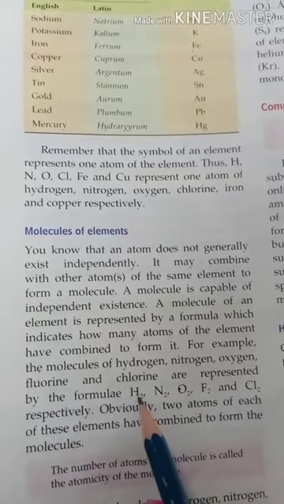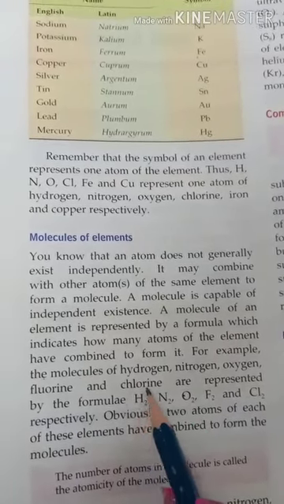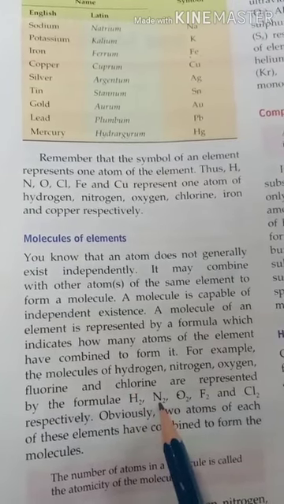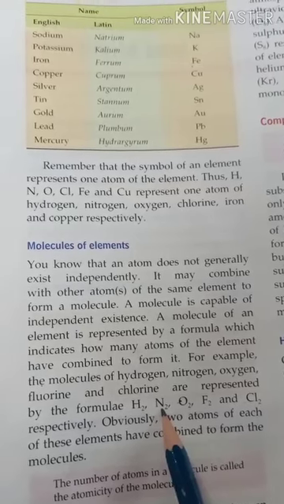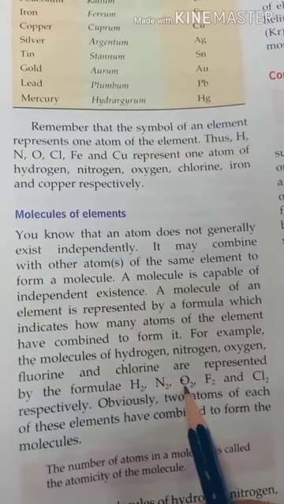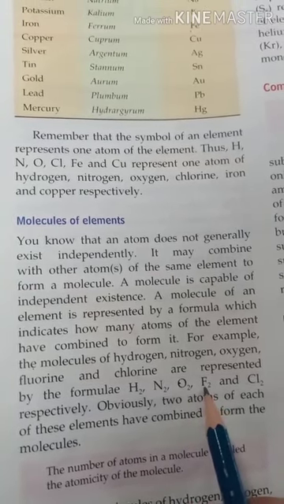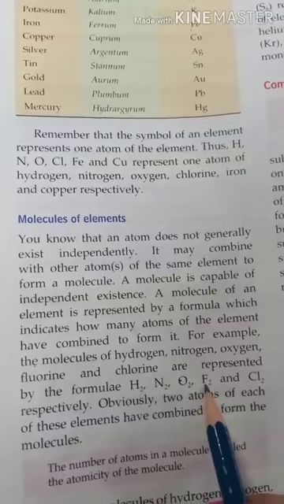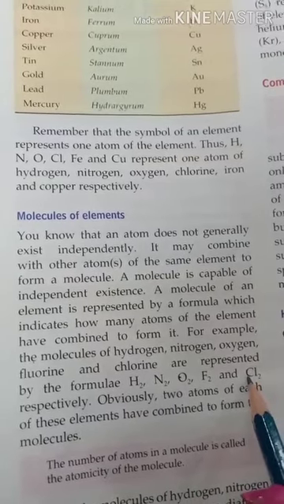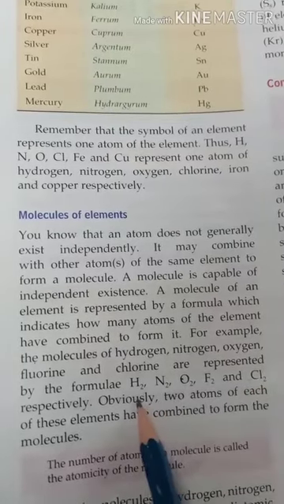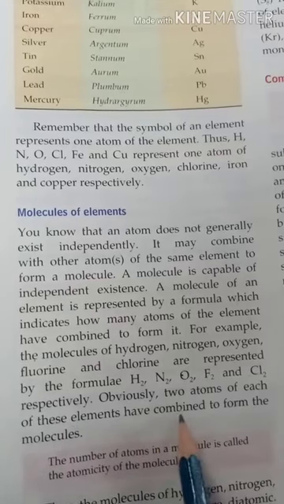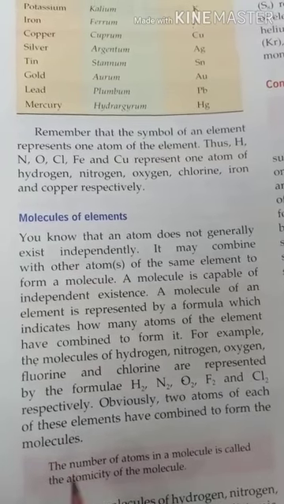So H2 means the number of atoms in a hydrogen molecule is 2. The number of atoms in a nitrogen molecule is 2. Similarly, the number of atoms in an oxygen molecule is 2, in a fluorine molecule also 2, and in a chlorine molecule again 2 atoms of chlorine. So obviously 2 atoms of each of these elements have combined to form the molecules.